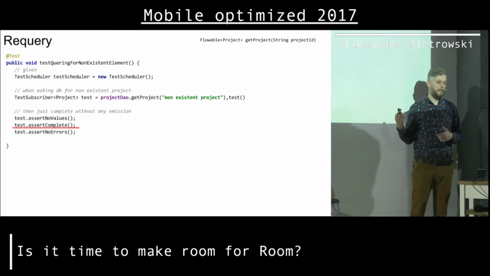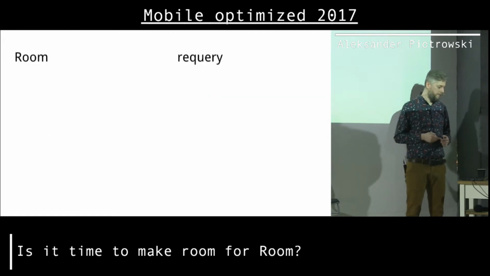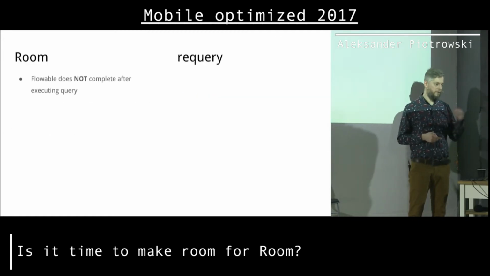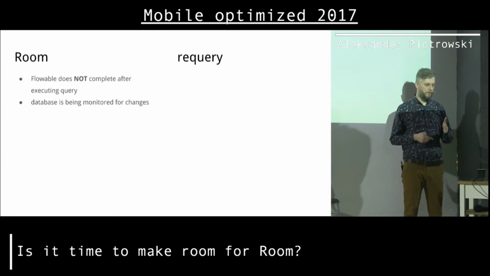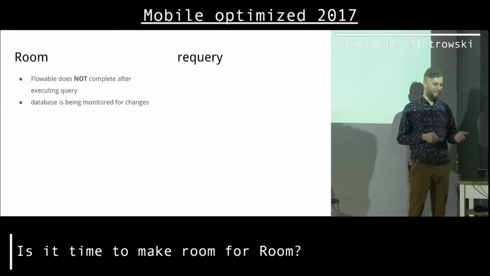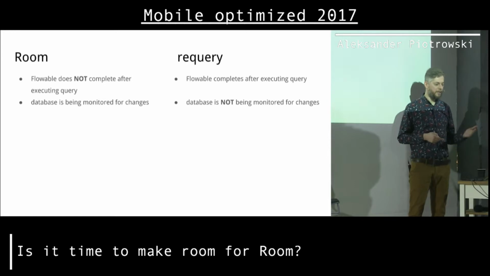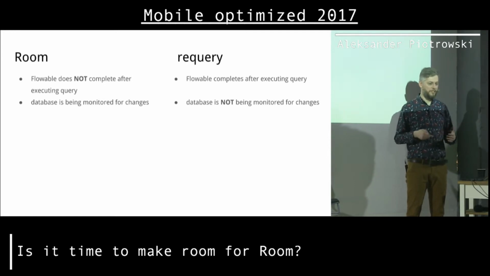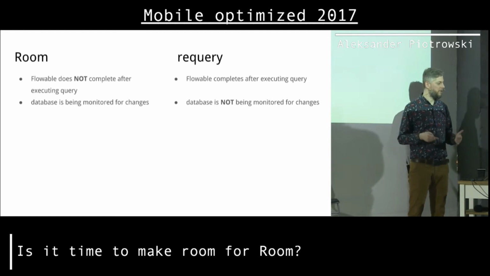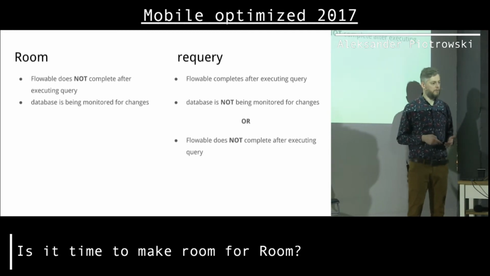And how to do that nicely with requery, I will show you in a second, but first let's compare two things. So with Room, flowables never complete because Room is monitoring database for us. With requery, it's the opposite. Streams complete and database is not being monitored. It's completely opposite scenario, super confusing. But of course, Room supports both scenarios, and requery.